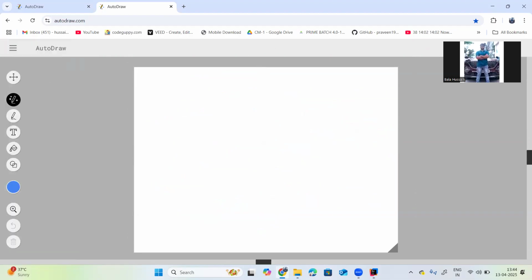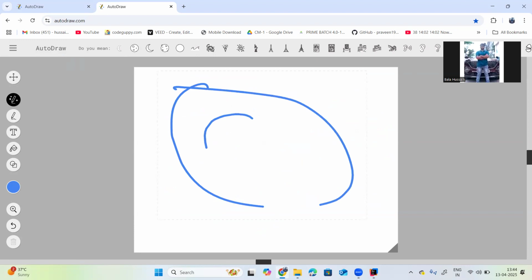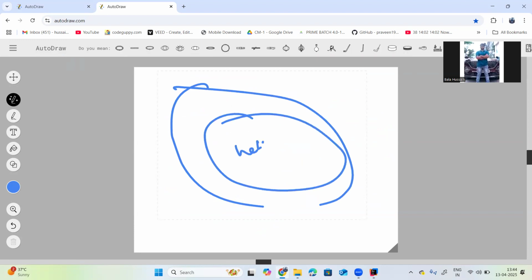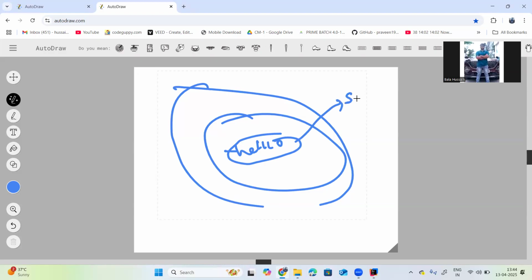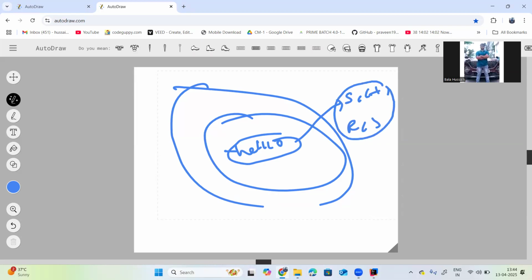Here I created the string constant pool area. This is the hello object, the hello string. These variables s, h, r, s are all using this particular string. If you change this hello to hi for a requirement, it will affect h, r and s.